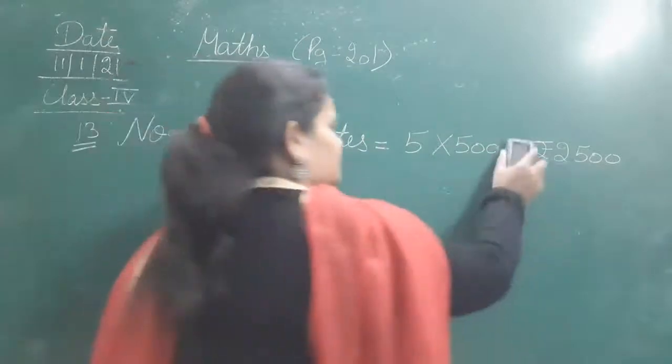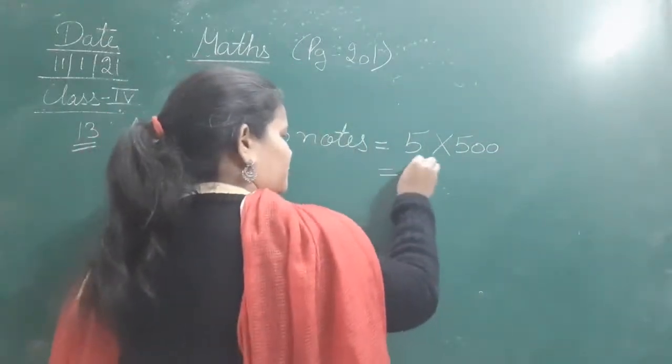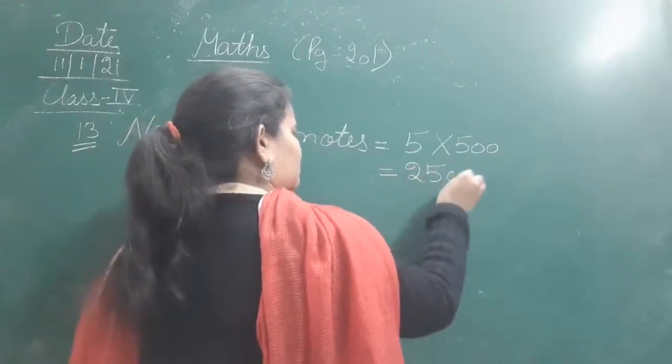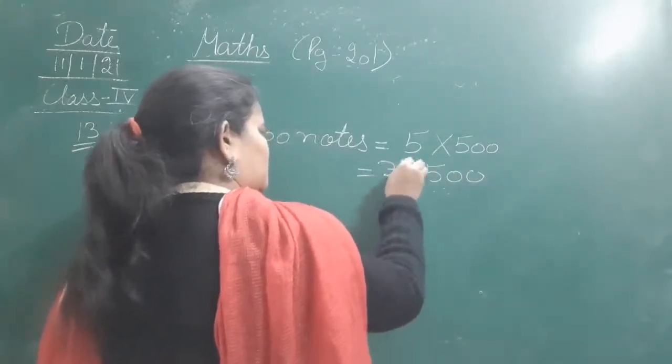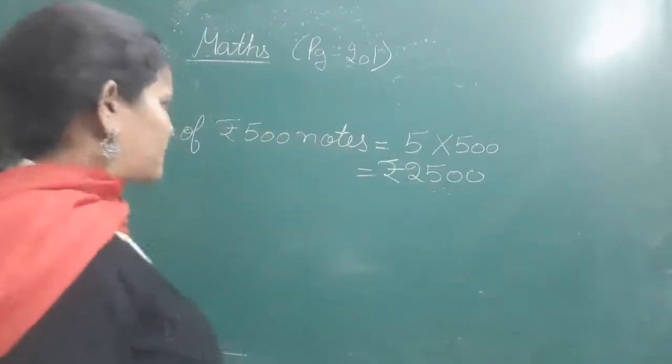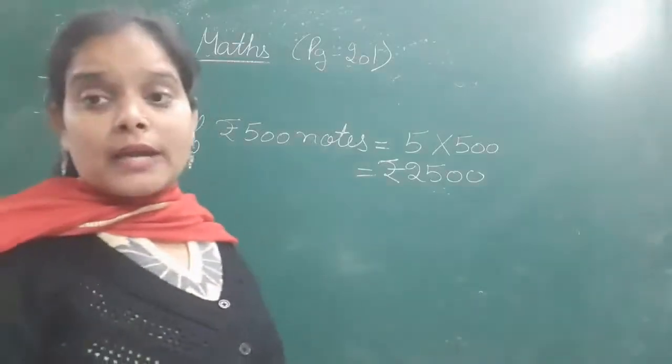I am just writing it. 5 5s are 25, and you will put a rupee sign. Don't forget to put the rupee sign. So 500 rupee, 5 notes, that means he has a total of 2500 rupees in the currency of 500. Next, he is having 200 rupee notes.